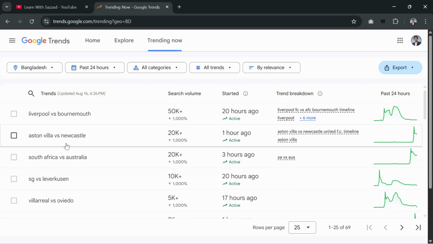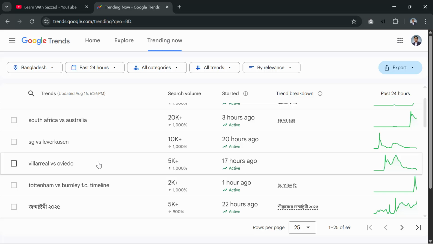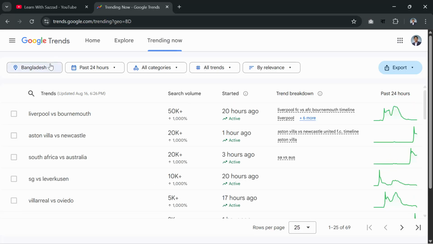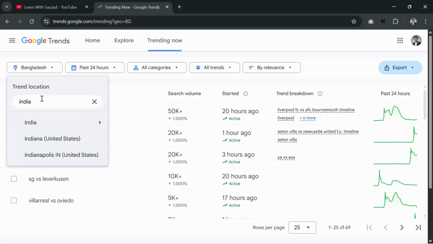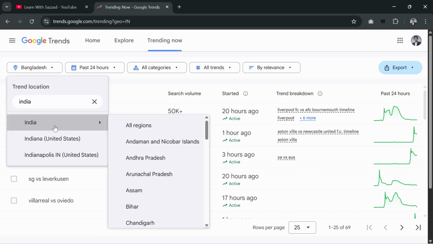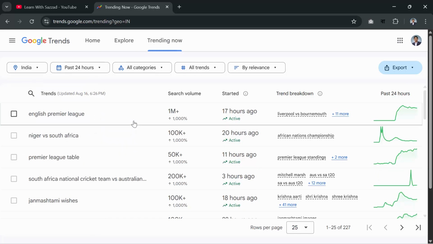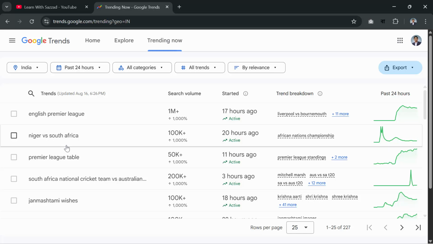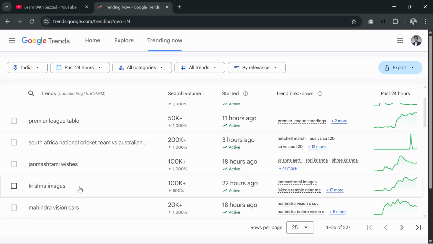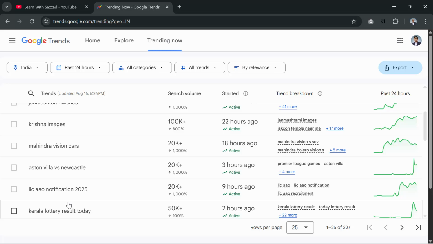You can see Liverpool versus Bournemouth, Aston Villa versus Newcastle, South Africa, Australia. So these are the things that are trending in the world right now. If you want to select a country, for example, if I search India, then all regions. If I filter by India, let's see what is trending in India. As you can see, India is trending English Premier League, Niger versus South Africa, Premier League table, South Africa national cricket team and Australia, Janmashtami wishes, Krishna images, Mahindra vision cards, Aston Villa Newcastle. So these are the things trending in India right now.